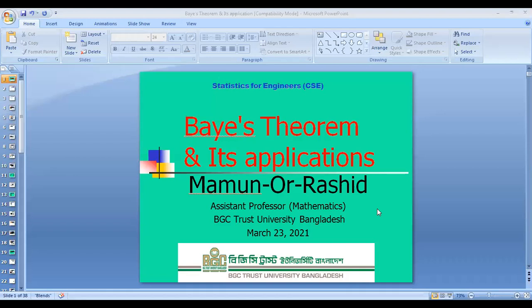So this is Bayes theorem, which we have proved, and we have discussed Bayes theorem and its generalized form. We also discussed its application in different kinds of sectors, especially in industry. So this is a very important theorem in statistics, especially in probability. I hope everybody will try to understand this and practice it at home.